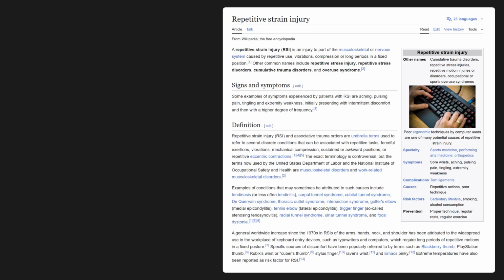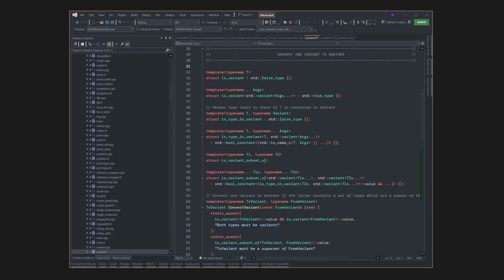I personally ended up writing C++ because I had no choice. I had a really bad case of RSI in both of my arms, and there was no good computer vision system to help with performing mouse actions without using a physical mouse. Necessity is the mother of invention, so I created a program called NeverClick, which lets me do just that. I can conveniently click on things on the screen using just my keyboard.